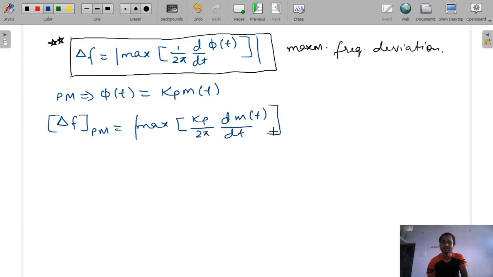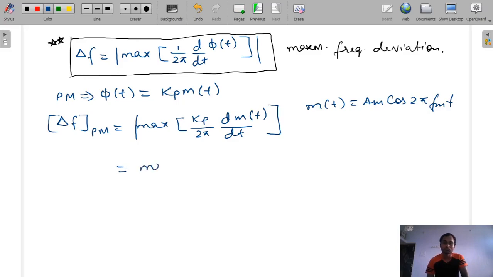Now message signal is sinusoidal, let's suppose mt is equal to am cos 2 pi fmt. So when we differentiate it, the maximum value will be am into 2 pi into fm.